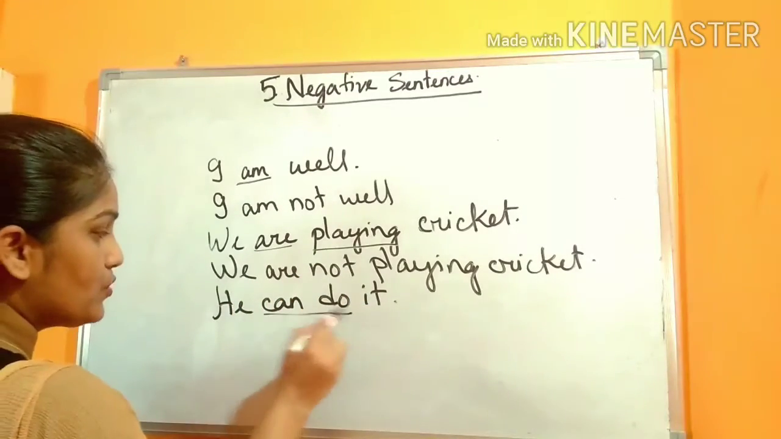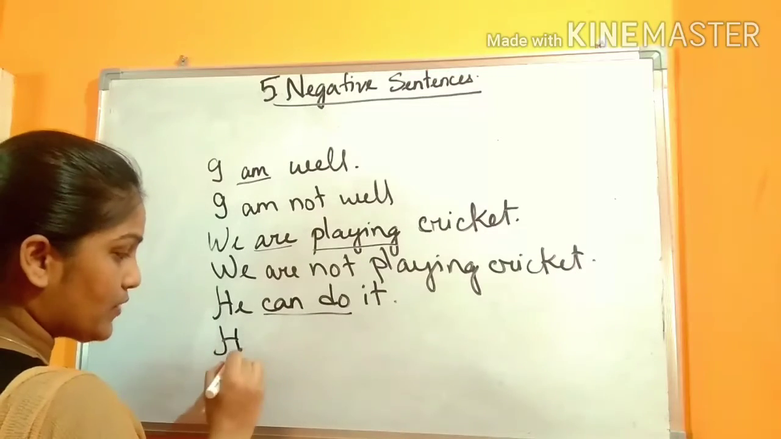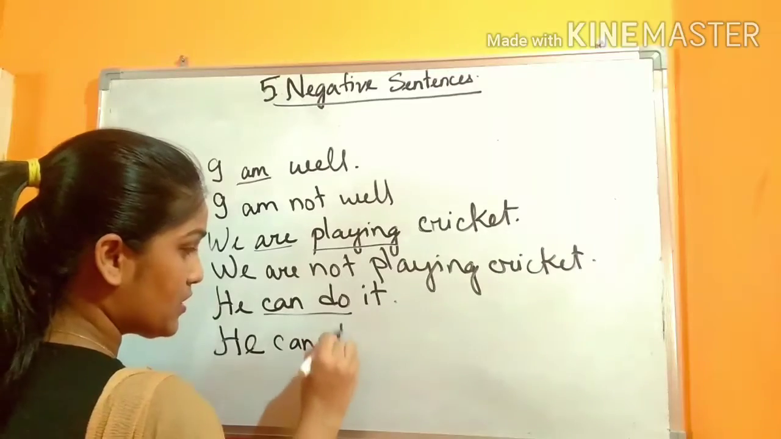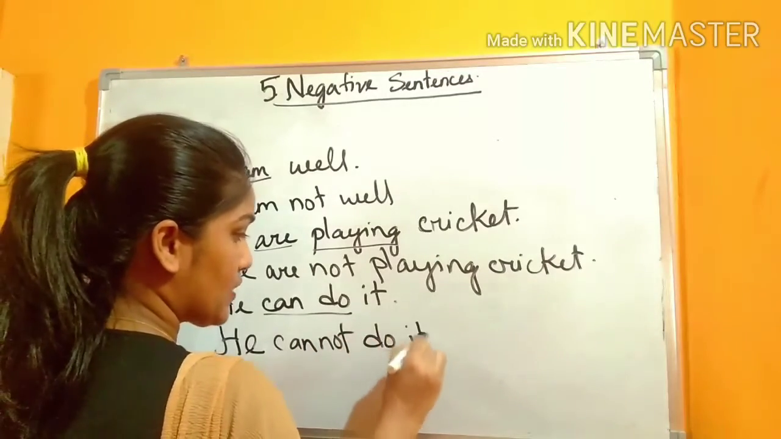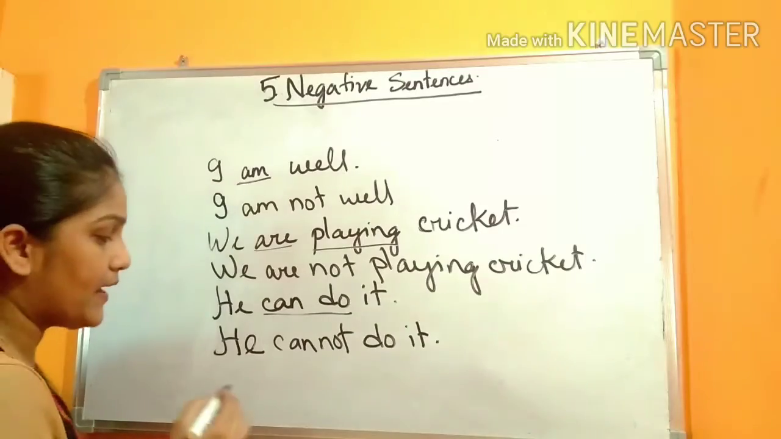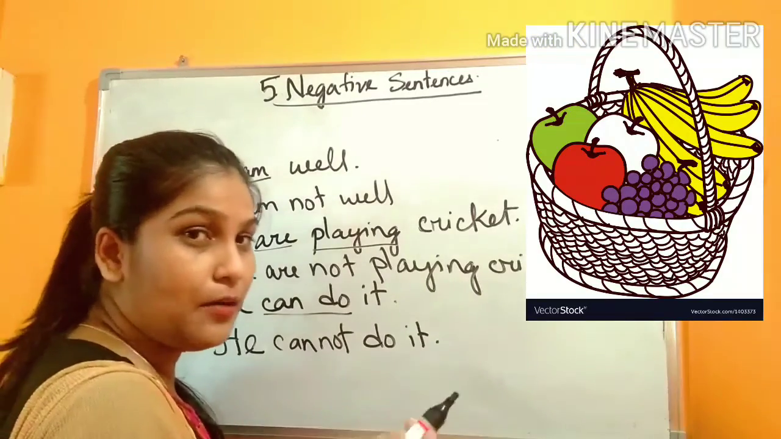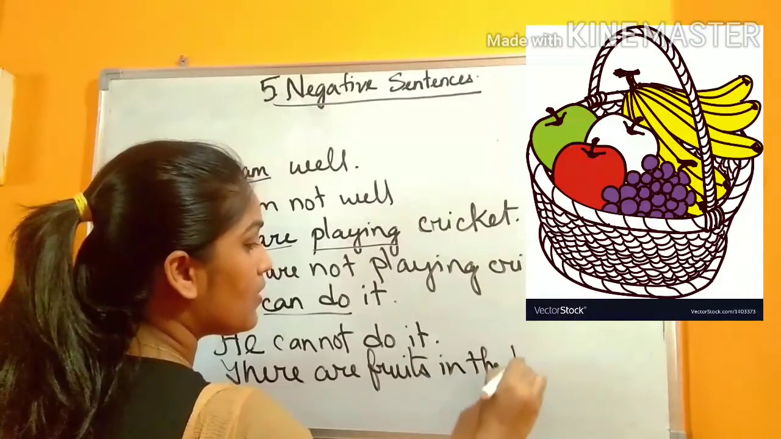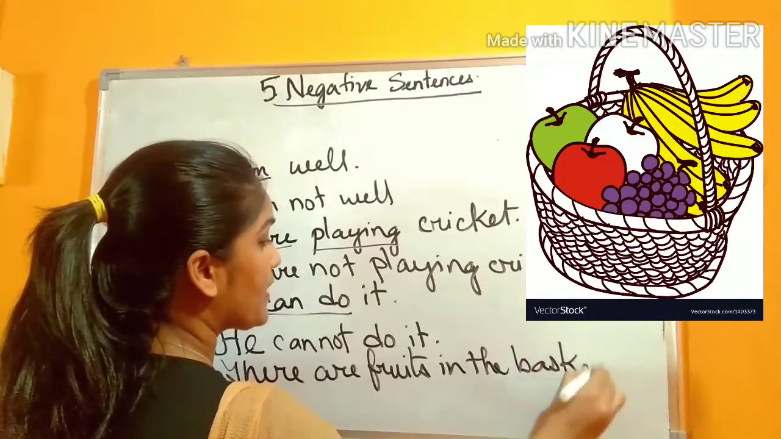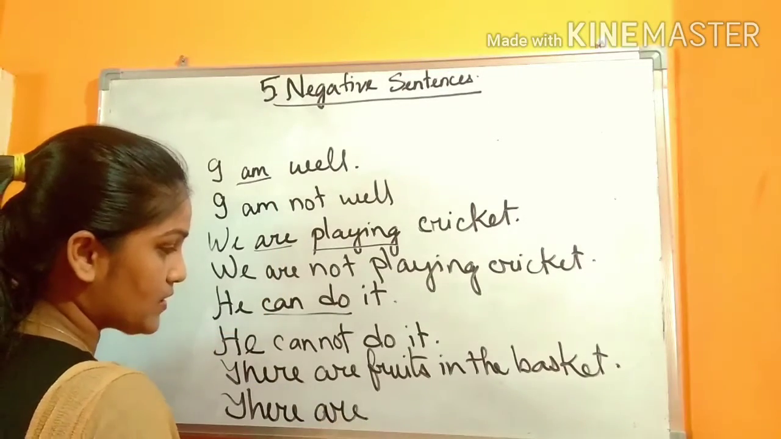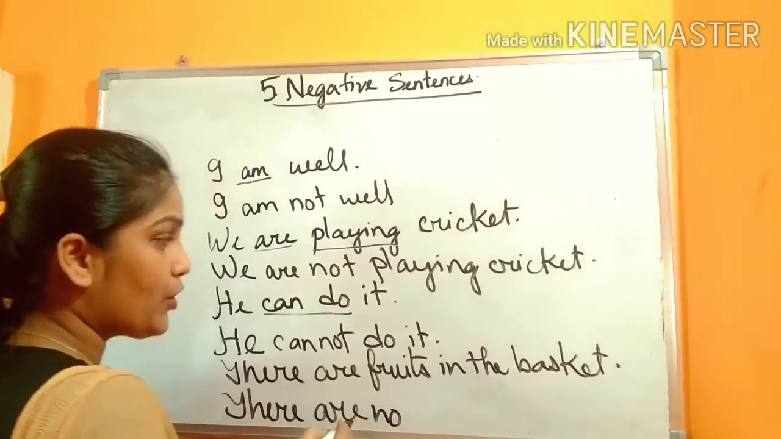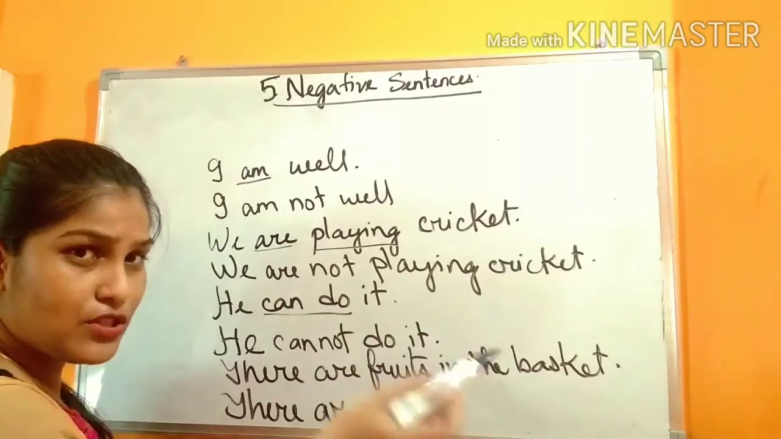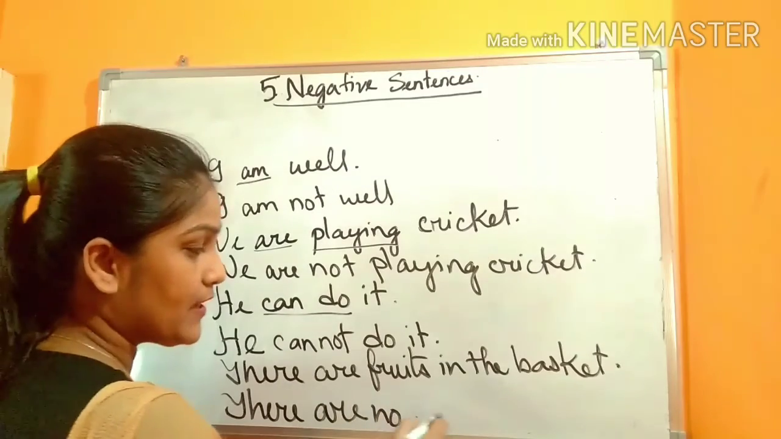Same way here also two verbs. He can do it. We can make it into negative by writing: he cannot do it. Like if we say, there are fruits in the basket, how will you make it negative? There are no fruits. Here we will not use not, we will use no. Are there any fruits? No. There are no fruits in the basket.